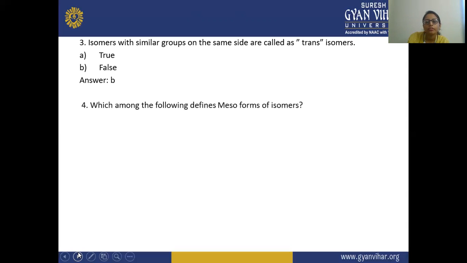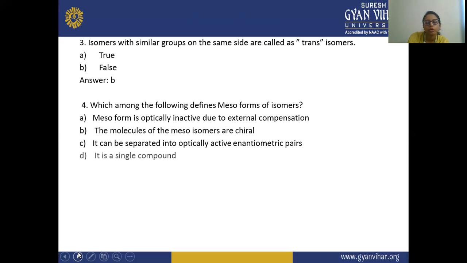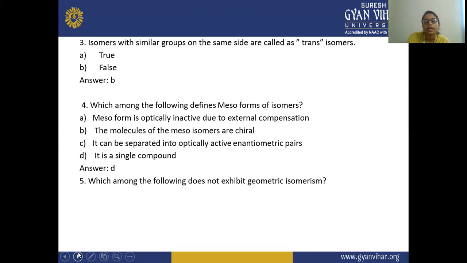Next, which among the following defines the meso form of isomers? The meso form is optically inactive due to internal compensation. The molecules of the meso isomers are achiral. It cannot be separated into optically active enantiomeric pairs. So that is your D. Which among the following does not exhibit geometric isomers? 1-hexene, 2-hexene, 3-hexene, or 4-hexene. So the answer is 1-hexene.